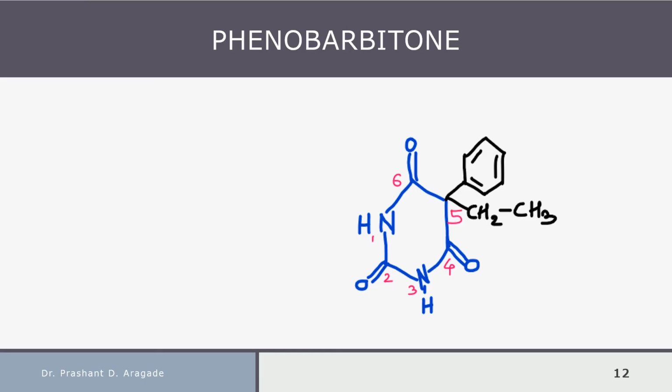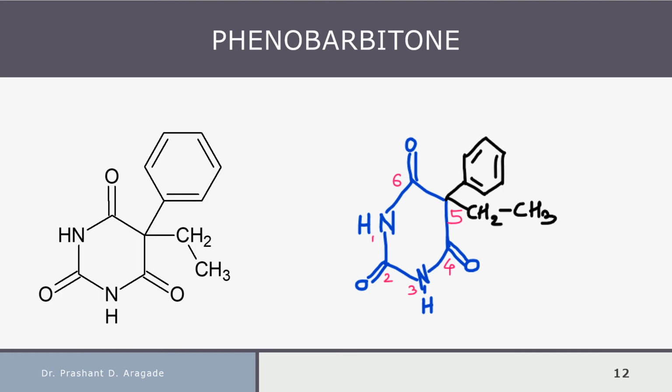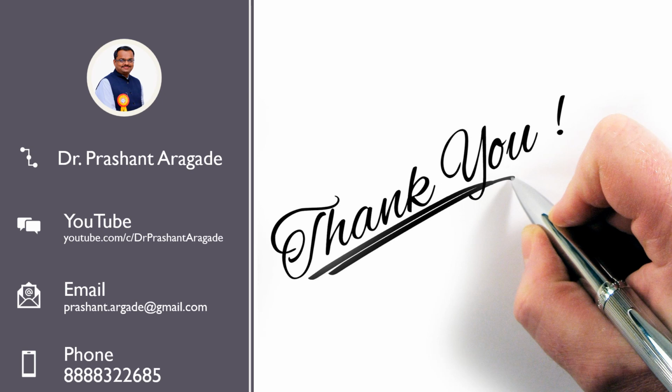See, we have drawn the structure by hand, and this is the structure from the software. Both structures look correct. Is it a simple way to remember the chemical structure of a drug? Step number 1, write down the classification along with the name of the heterocyclic ring. Convert the heterocyclic ring into the barbituric acid derivative, and then add the phenyl group and ethyl group at position 5. This is very simple.